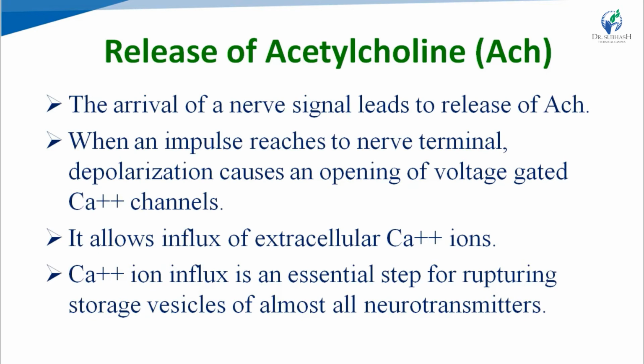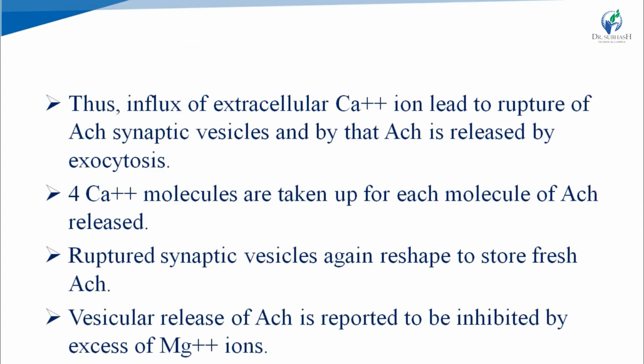This depolarization causes an opening of voltage gated calcium channels, which allows influx of extracellular calcium ions, and this calcium ion influx is an essential step for rupturing storage vesicles of almost all neurotransmitters, not only acetylcholine. The influx of extracellular calcium ions leads to rupture of acetylcholine synaptic vesicles, and acetylcholine is released by the process of exocytosis.